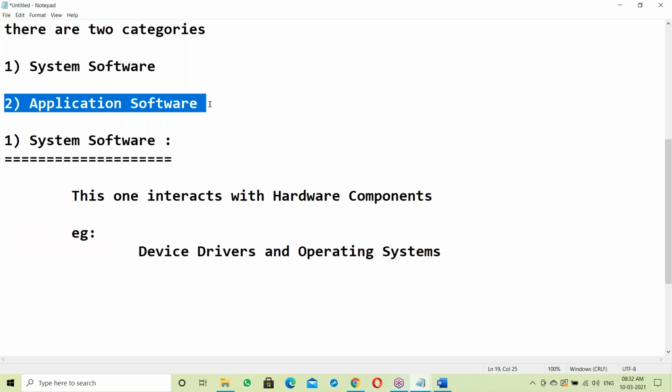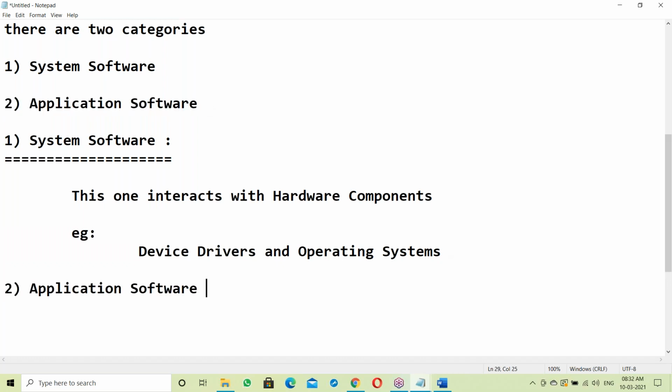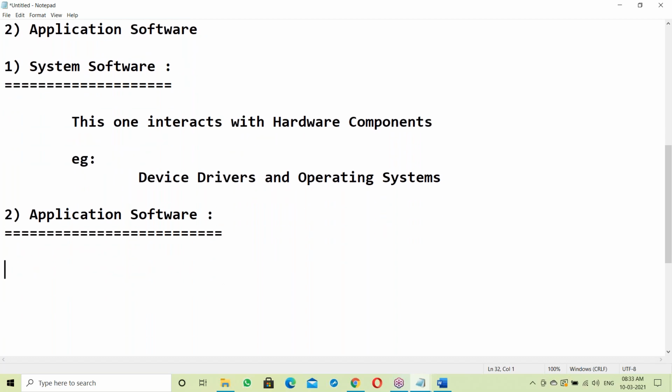Next, application software. Java comes under application software. So what is application software? Application software is for the purpose of application development.